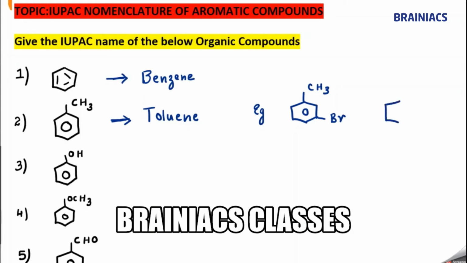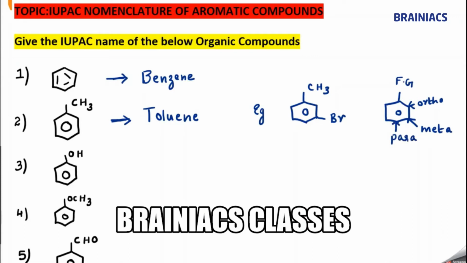If I take the benzene ring, whenever a substituent comes, let me say some functional group is there, with respect to this functional group I can say this position is called ortho position. It is not a substituent, I'm saying it is the ortho position, and this is the meta position, and this is the para position.